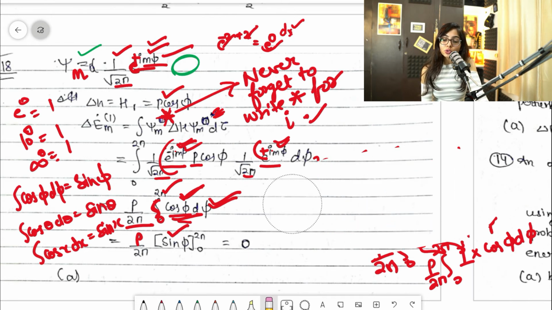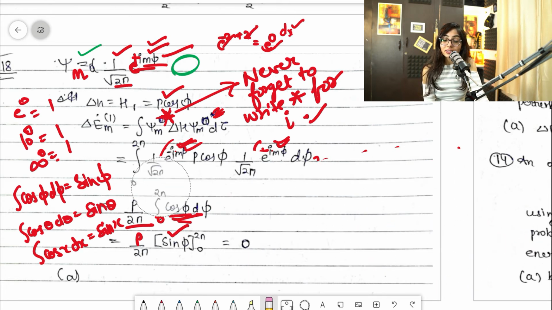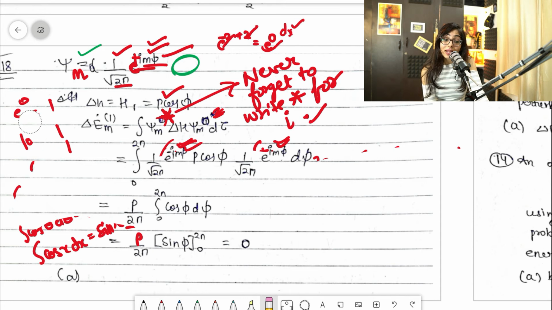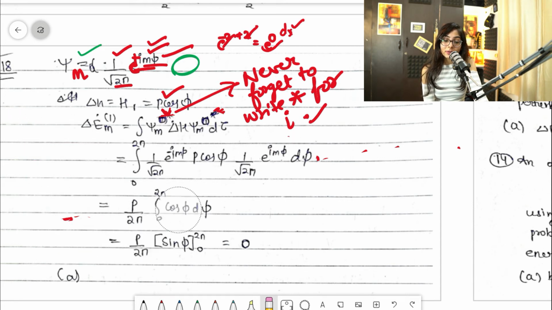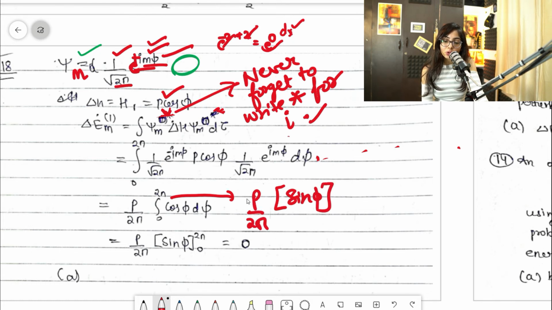And now you will put the limits. I think some people actually struggle, the bio people struggle to find this, how to put the limits. So I'll be telling you that also in case you don't know how to do that. I told you it will convert into sin phi. So write over here like this, sin phi. P by 2 pi is already there. Clear? P by 2 pi is already there. And it is 0 to 2 pi.